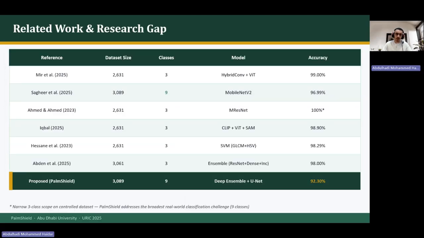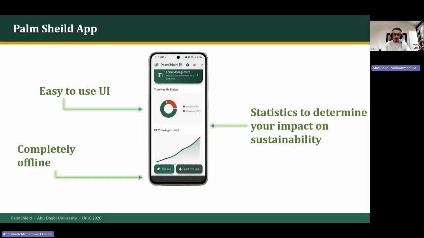And related work and research gap. So most of them just use 3 classes. Just one of them, like the second one, uses 9 classes, but even it is without a unit to determine the position. So these are the features.